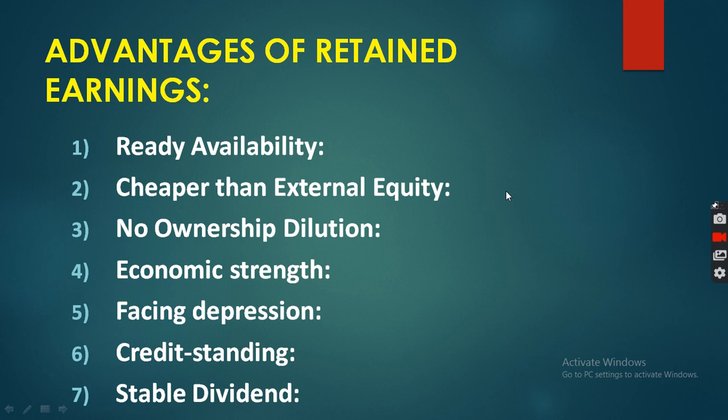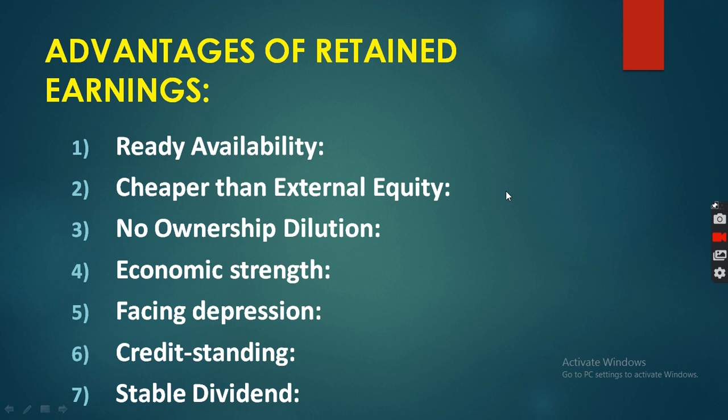It remains with the existing management only, because outsiders are not needed at all. Clear? If you have a requirement of additional fund and raise it with the help of equity share, then your control power and ownership can be distributed, diluted among the new shareholders and existing shareholders.